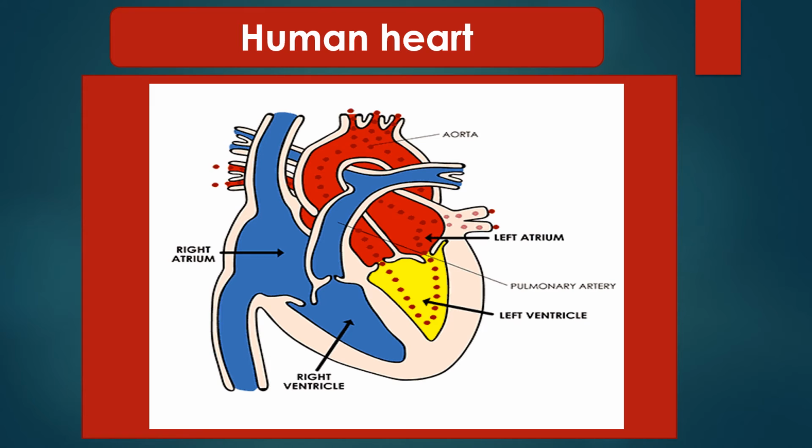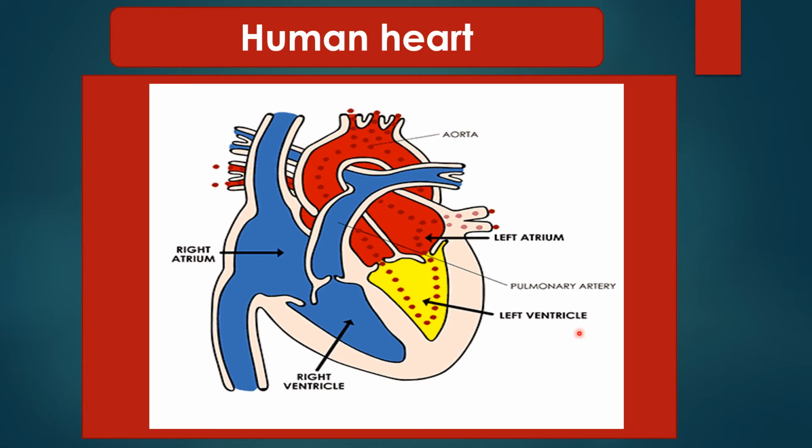Now let us talk about the organ which pumps the blood in the whole body. That means the pumping station of the body, that is the heart. The heart is divided into four different chambers: right atrium, right ventricle, left atrium and left ventricle.